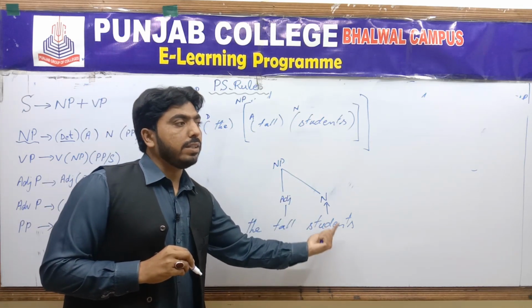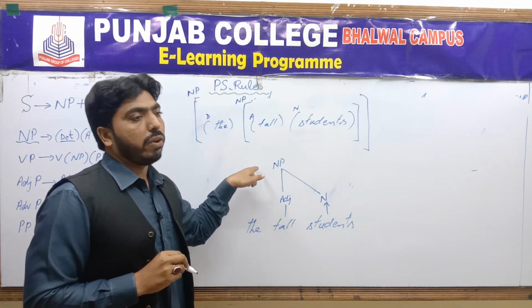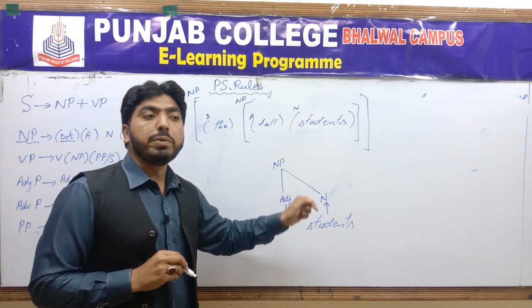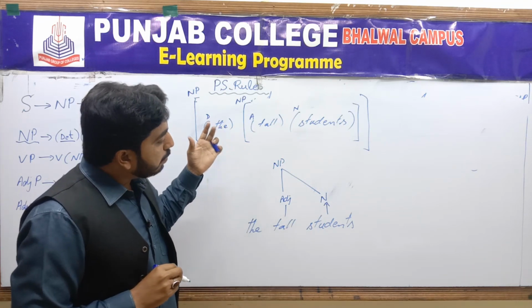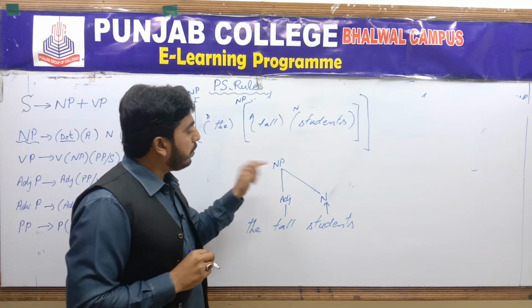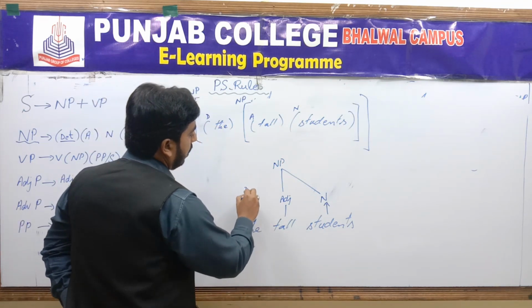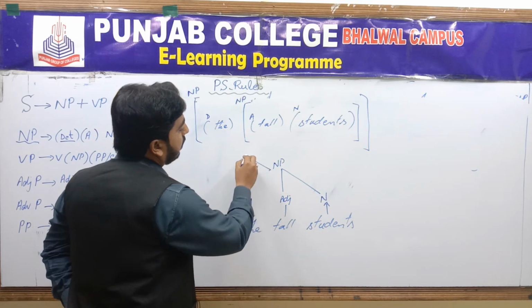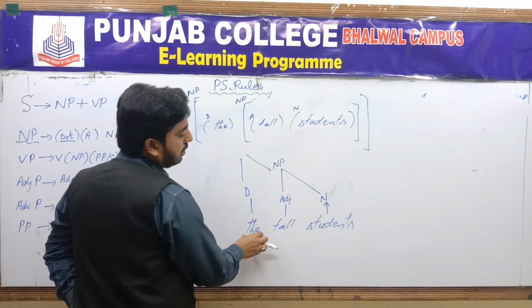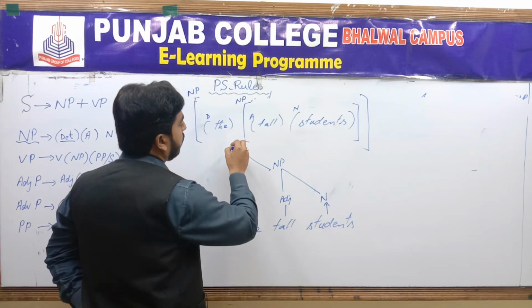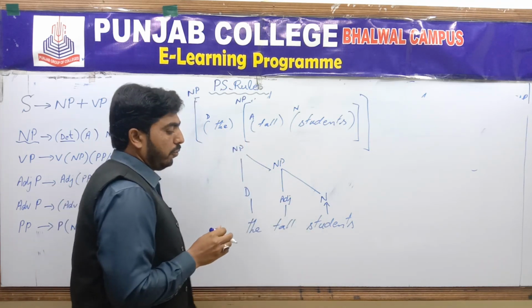If the head word is noun, the phrase would be noun phrase. Head means dominant word, dominant keyword, the most important part of the group. And this is determiner, and it would make again, this is less important, this is most important, it would become again a noun phrase.